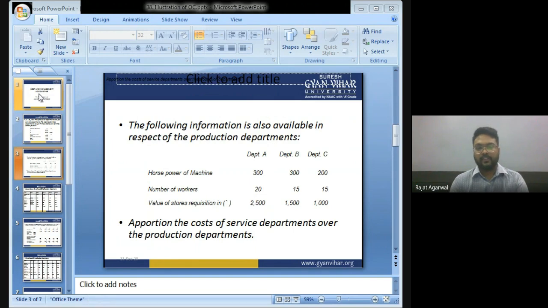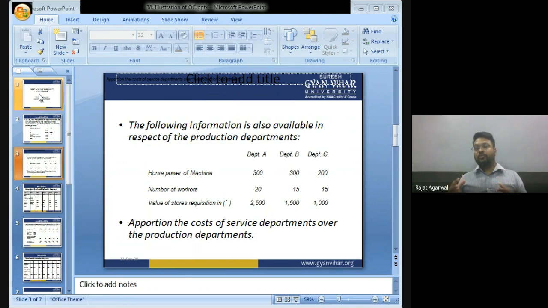The following information is also available in respect of the production departments. Okay. Departments A, B, C. Horsepower of machine: A 300, B 300, C 200. Number of workers in department A 20, in department B 15, in department C 15. Value of stores requisition in Department A 2,500, in Department B 1,500, in Department C 1,000. Apportion the cost of service departments over the production departments.